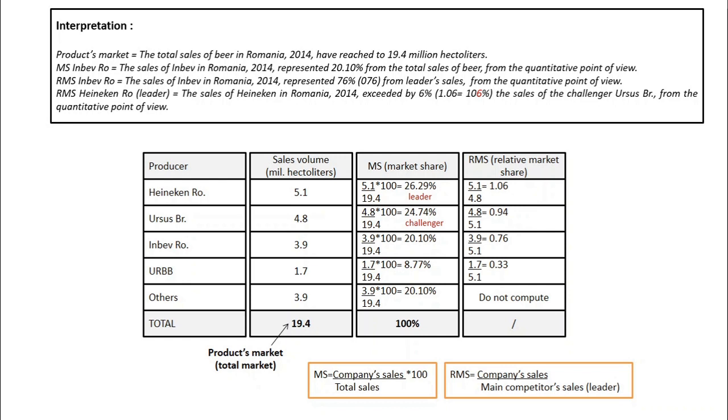So if we divide and compute the relative market share for each individual company, you will see that they will have very small relative market shares. Maybe they will have 1% compared to the leader, 2%, 5% of the leader, and so on. So we made that group because they are not important. And if you compute the indicator, you will think otherwise. Now that we have made the interpretations, we have finished with this application.